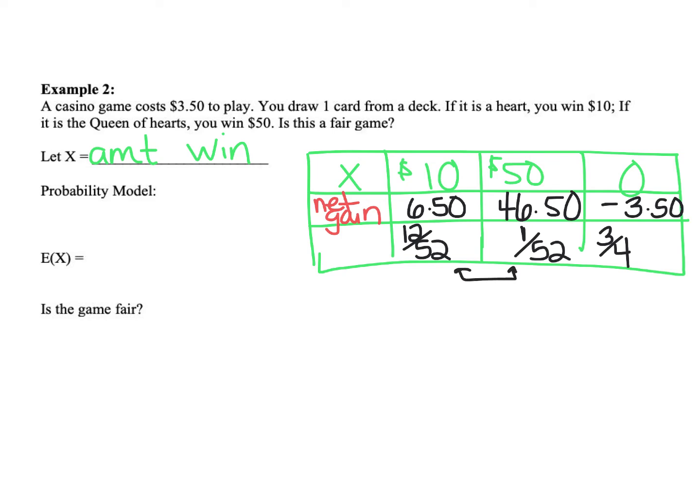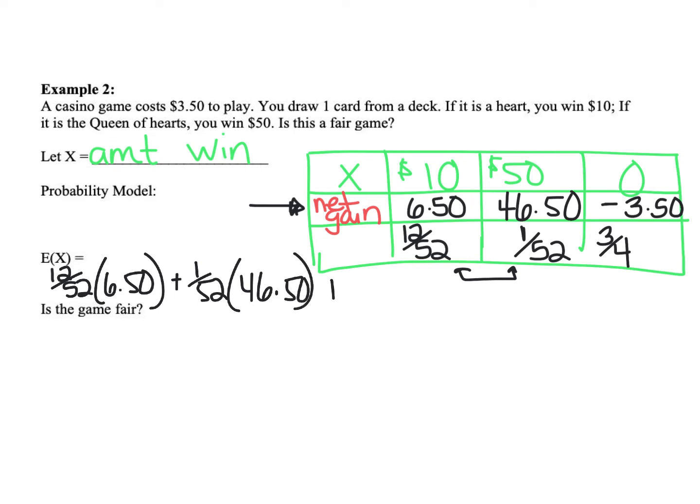Okay? So my expected value would be the probability times the net gain, what I have after I've paid out. Is this fair? So I'm going to do the probability 12 out of 52 times $6.50, what my earnings would be after I include what I paid, plus 1 out of 52 times $46.50, plus 3/4 times -$3.50.